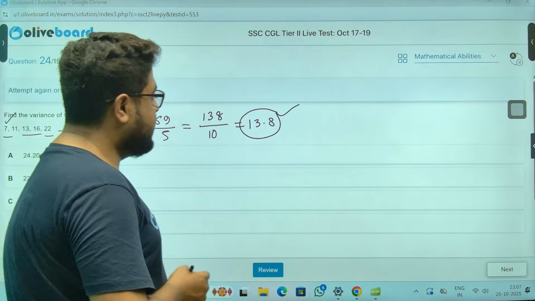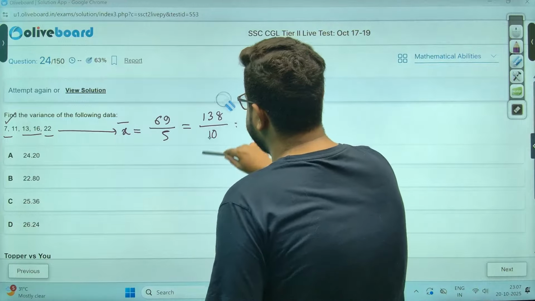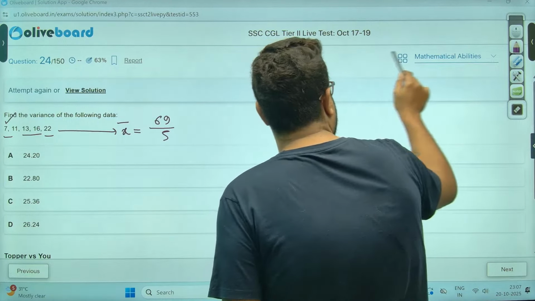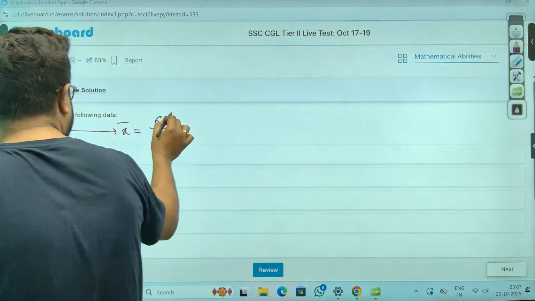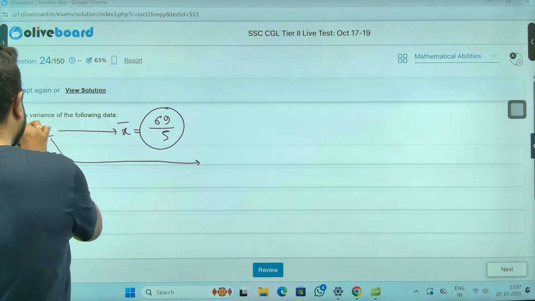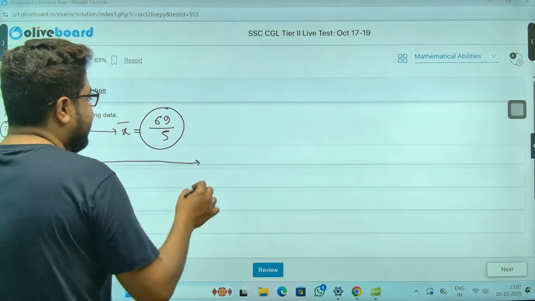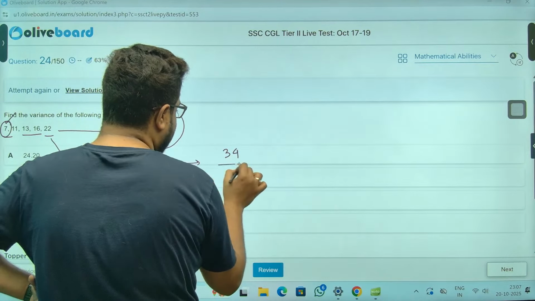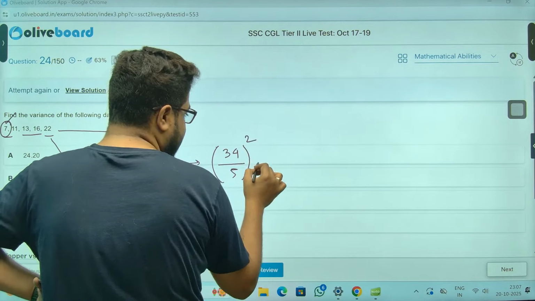Now, variance, sir, 13.8 minus 7. Are baapre. Sir, don't do this. Ruk jao. Don't convert. Keep it like this, because if you convert, the calculation will be very big. Keep it like this. There also the calculation will be big. Sir, 7 means 35 by 5. So this is 34 divided by 5. The difference square. Acha.